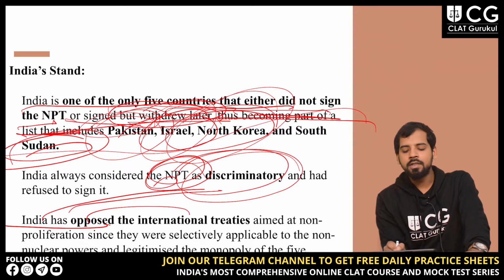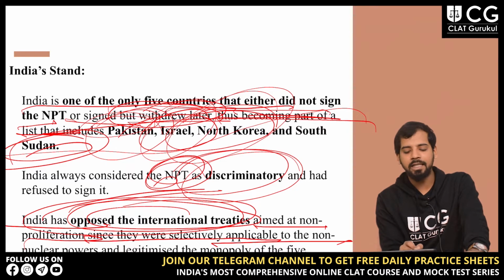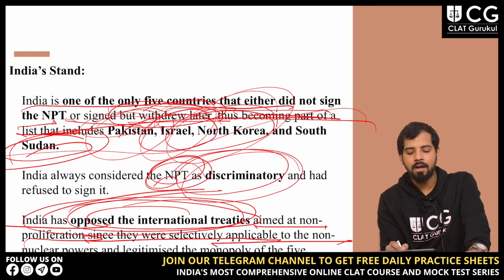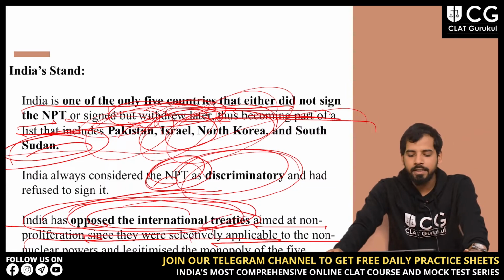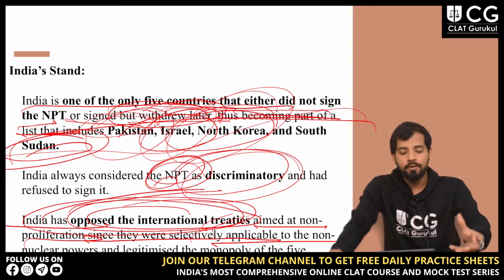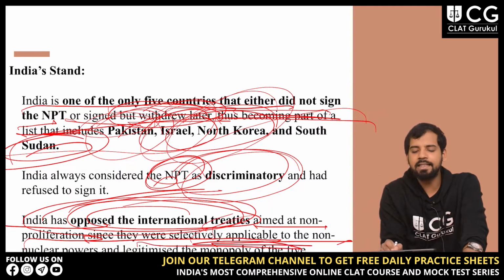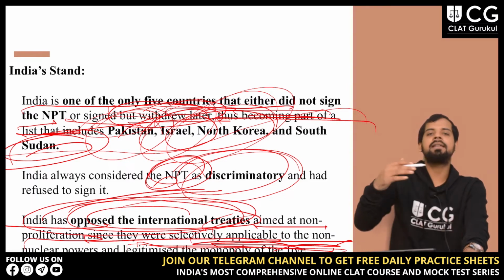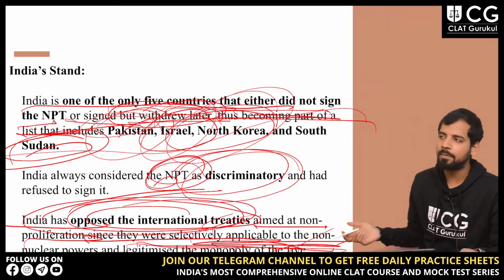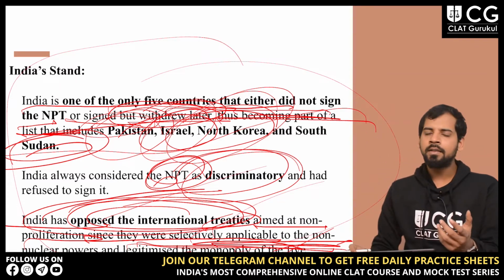India has opposed the international treaties aimed at non-proliferation since they were selectively applicable to the non-nuclear powers and actually legitimized the monopoly of the five nuclear weapon powers. So this is basically India's stand over NPT.